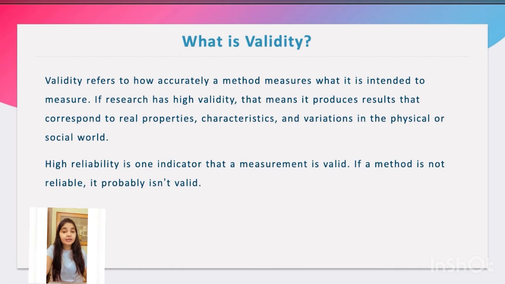However, reliability on its own is not sufficient to ensure validity. Even if the test is reliable, it may not accurately reflect the real condition. For example, if a thermometer shows different temperatures each time, even though you have controlled conditions so that the sample temperature stays the same, the thermometer is malfunctioning and therefore its measurements are not valid.